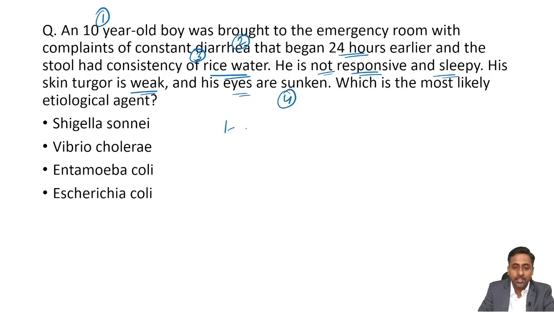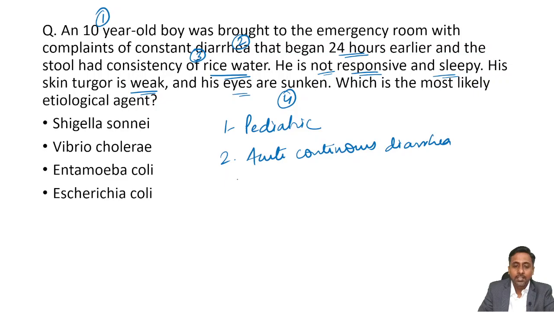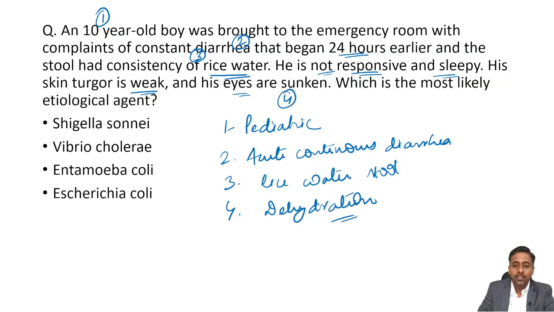The first is that the patient is pediatric. Second is acute, continuous diarrhea. Third is rice watery stool, and fourth is signs and symptoms of dehydration. Okay, so these are the information given. So we'll see the options first.